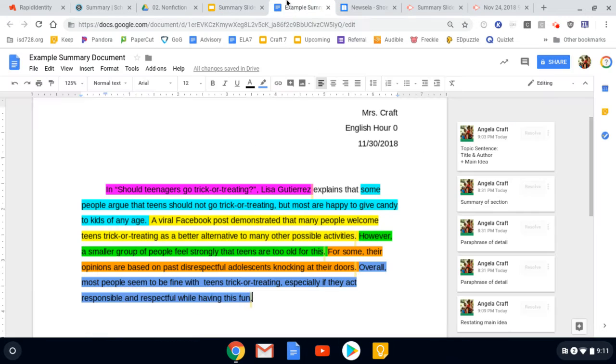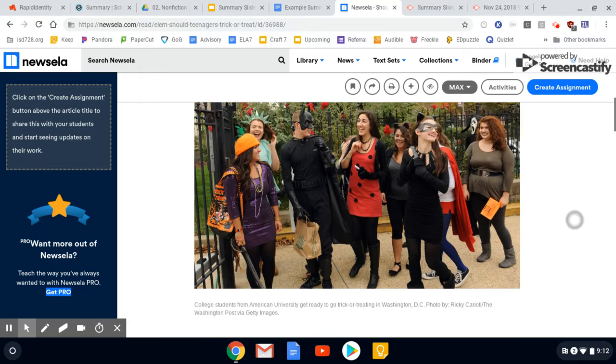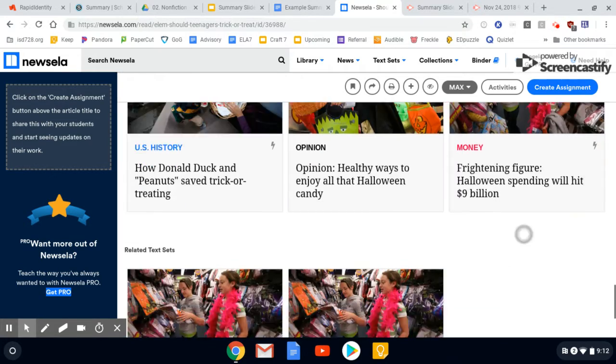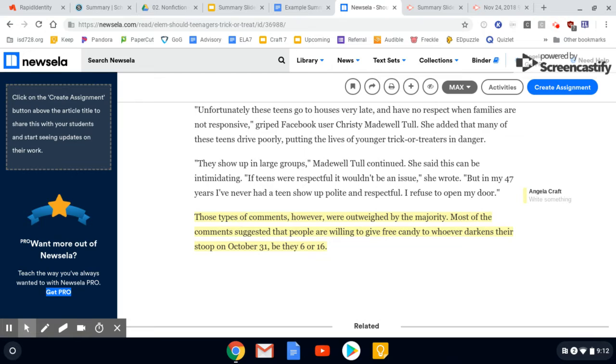So here's my example. I already showed you my topic sentence. In Should Teenagers Go Trick-or-Treating? Lisa Gutierrez explains that some people argue teens should not go trick-or-treating, but most are happy to give candy to kids of any age. So that was a restatement of the main idea. I did base it on something towards the beginning, where it said a Facebook post has gone viral because there's no common ground on this debate: should teenagers go trick-or-treating? Combined with the final paragraph, which is often where they state the main idea, it says most of the comments suggested people are willing to give free candy to whoever darkens their stoop on October 31st, be they 6 or 16.